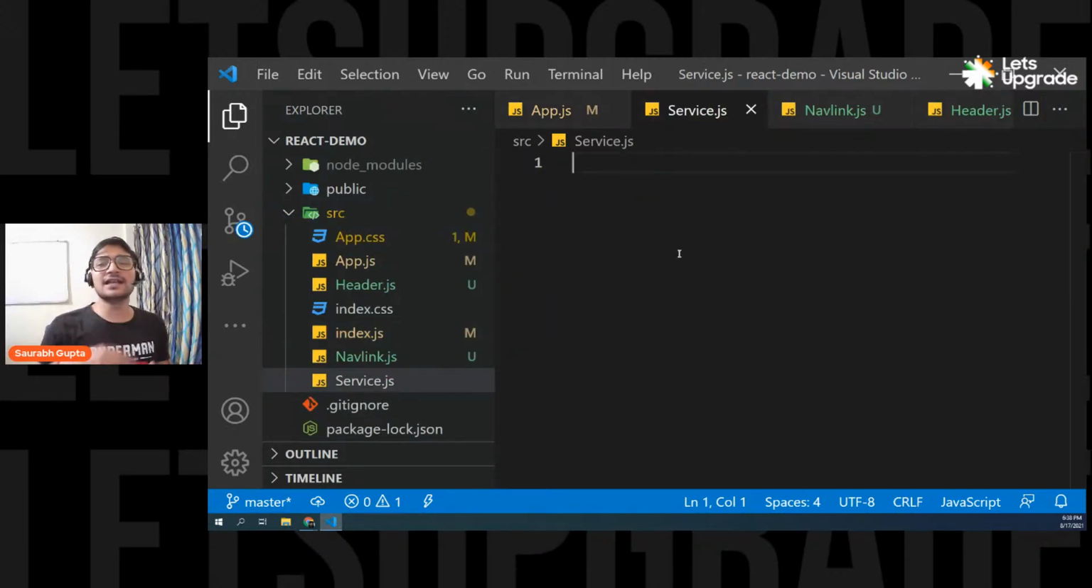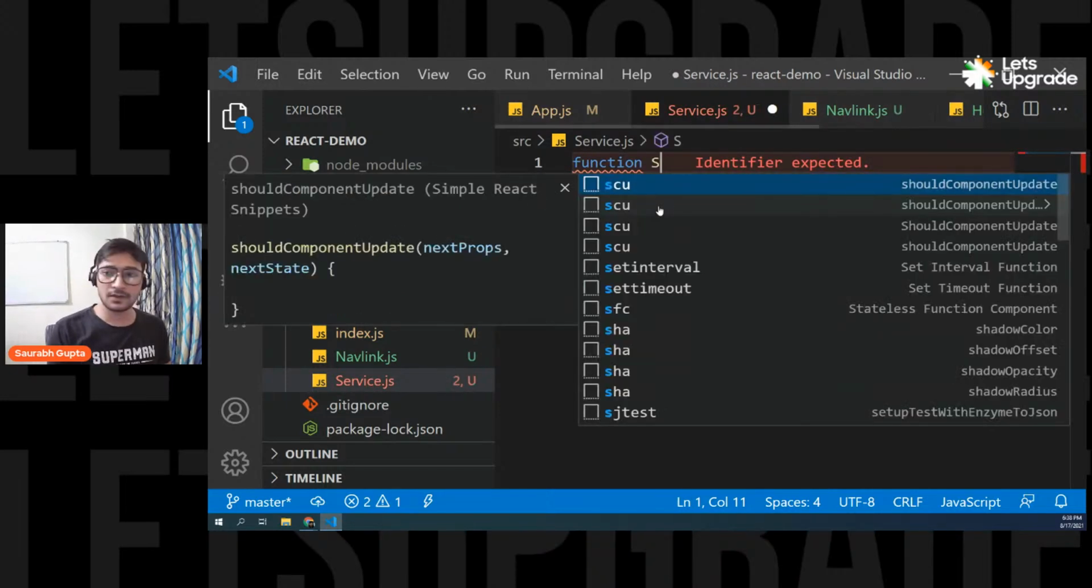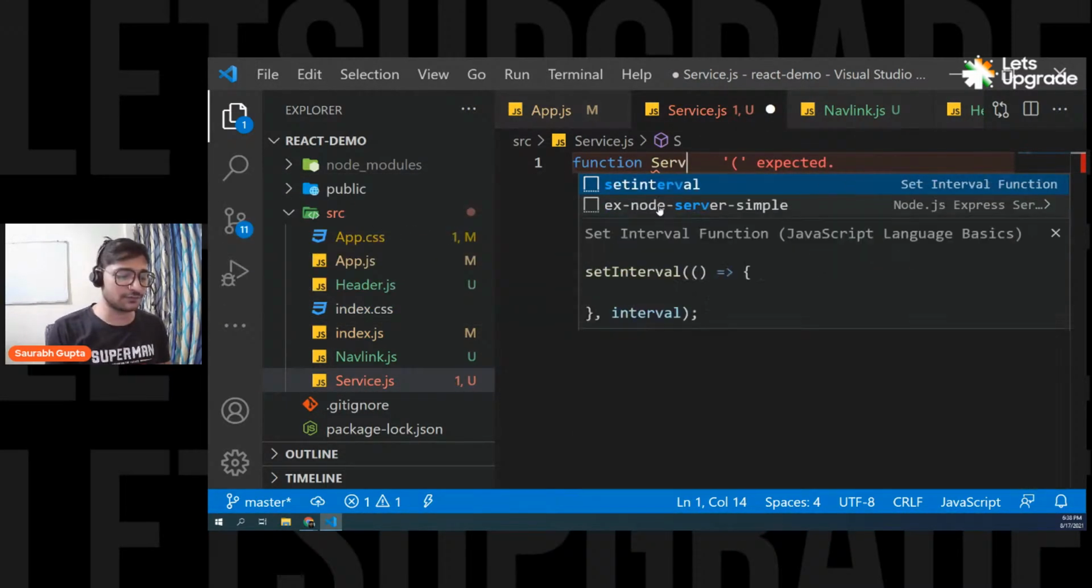Basically here I want to create a simple component that will display a service card: a simple image, a simple title, some dummy text and a button. This is what I want to do. Okay, so let's do it. Again, see guys, I'm creating a component. So function Service.